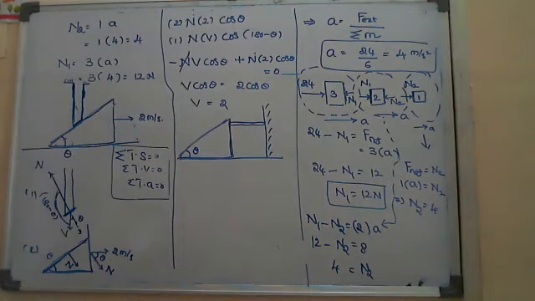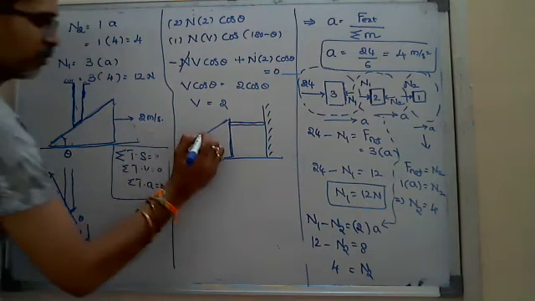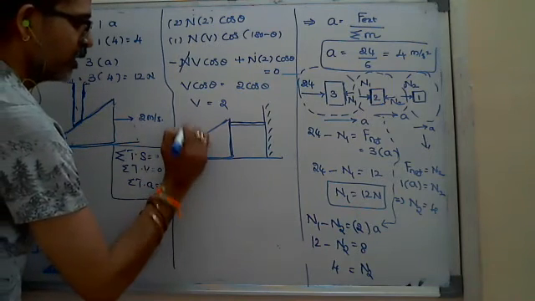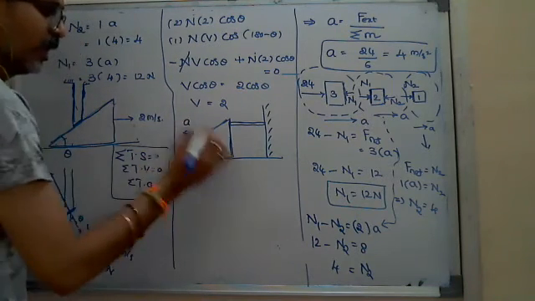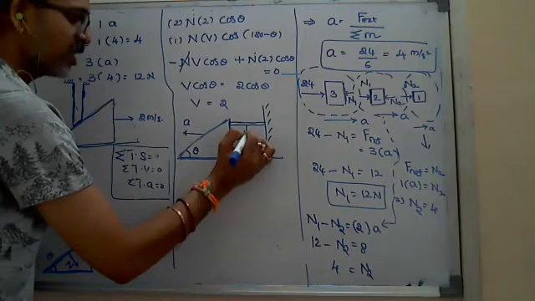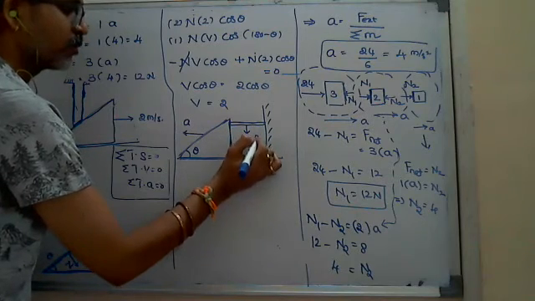My question is, if I pull this wedge with some acceleration A, then what will be the acceleration of the rod?